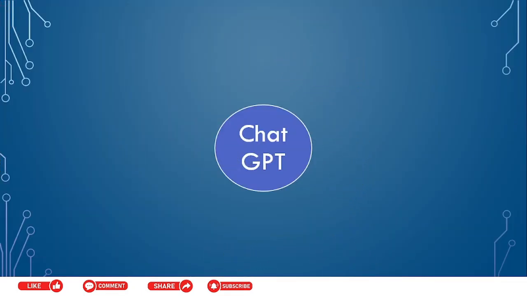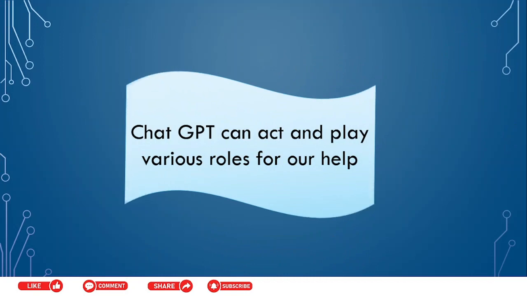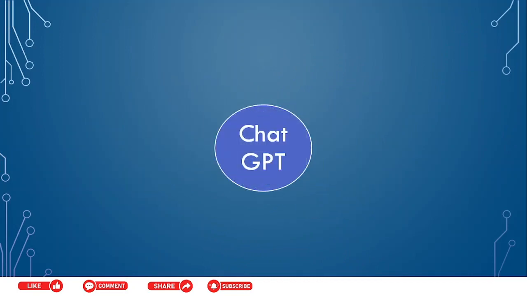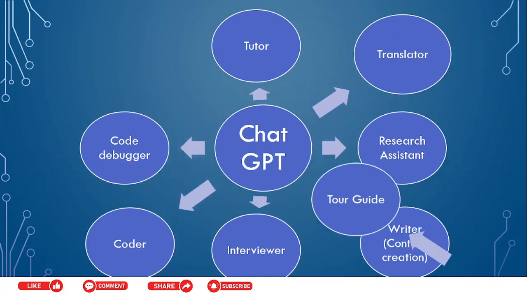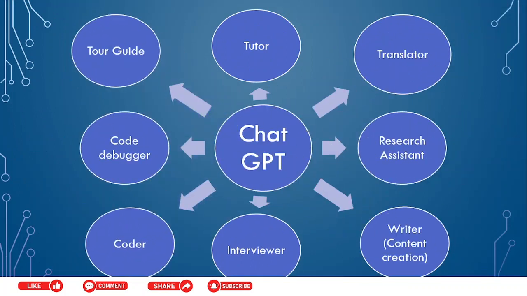So ChatGPT can also act and play various roles, for example tutor, translator, research assistant, writer, interviewer, coder, code debugger, and tool guide. We are going to see how to utilize all of ChatGPT's facilities through a course called Prompt Engineering, which we will upload as episode 2 of ChatGPT Prompt Engineering, working with AI Empowerment Speedrun.